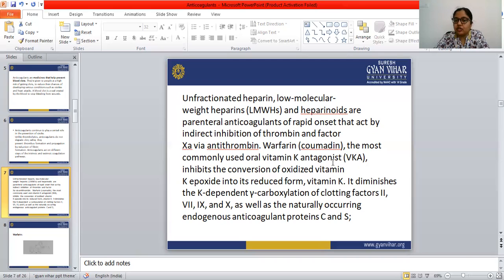Warfarin inhibits the conversion of oxidized vitamin K epoxide into the reduced form, which is vitamin K. So this conversion is inhibited, and it diminishes the vitamin K dependent gamma carboxylation of clotting factors 2, 7, 9 and 10.